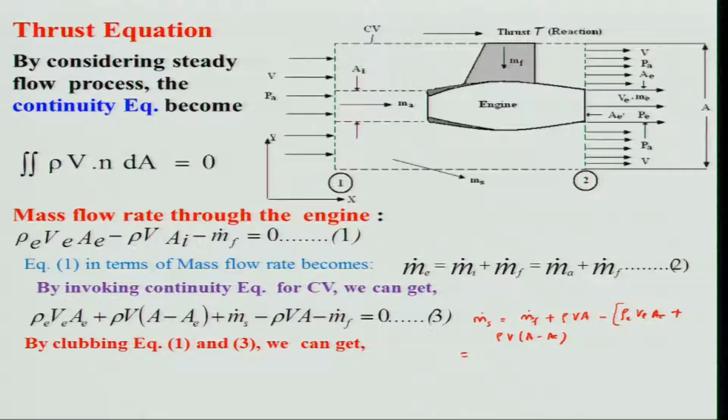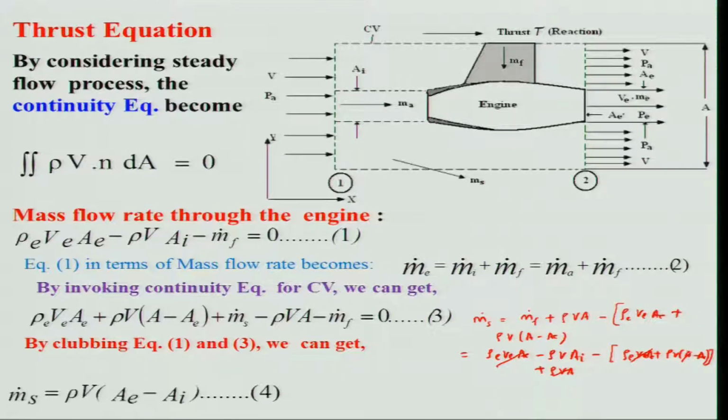Now we will put this in place of m dot F using equation 1, that is rho E V E A E minus rho V A I, and the same thing as rho E V E plus rho V A minus A E. Keep in mind that I have left one term here, so I will add rho V A. If you cancel it out, this term will go away, and similarly this term will go away with that term.